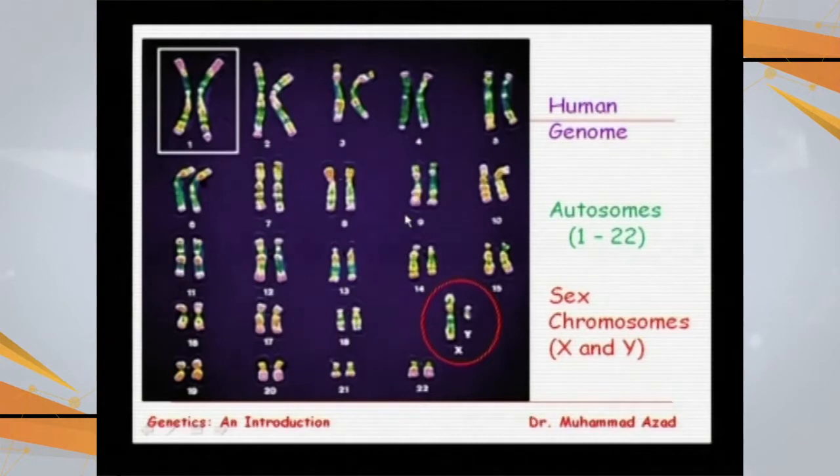This is the human genome or karyotyping. Karyotyping means the study of the nucleus. We are taking pictures of chromosomes, cutting these pictures and arranging them according to size. So chromosome number 1 is biggest in size, and then chromosome number 2, 3, 4, and chromosome pair number 22 is the smallest. The sex chromosome pair is separately written on the human karyotype, and this is in case of male. So this is one X chromosome larger in size and one Y chromosome.